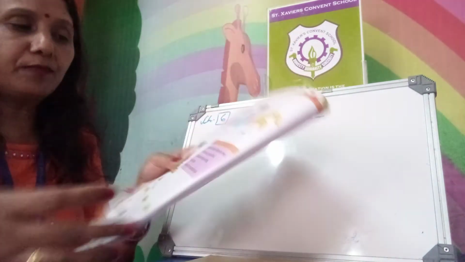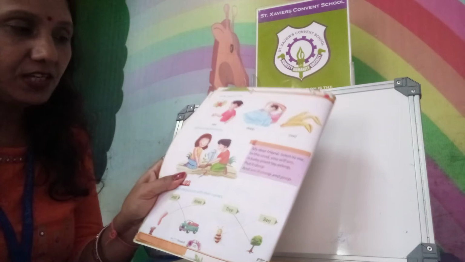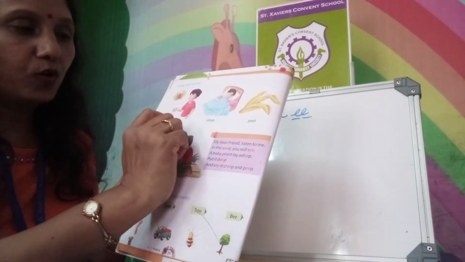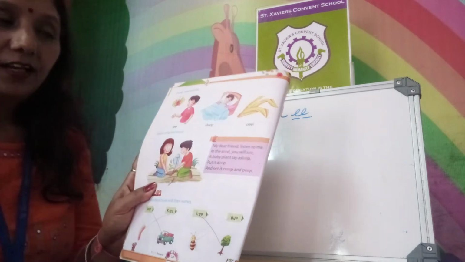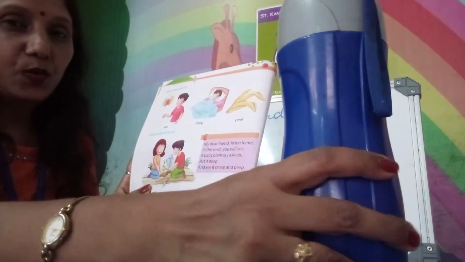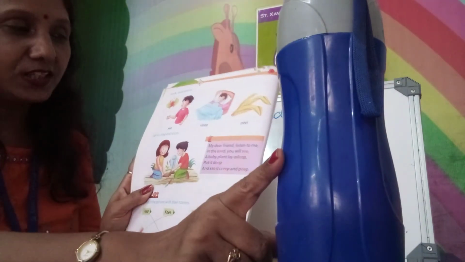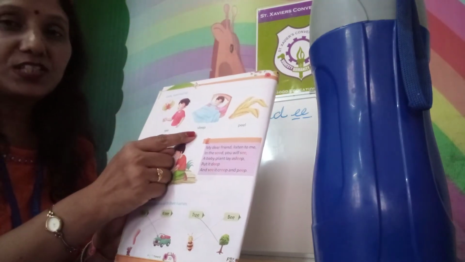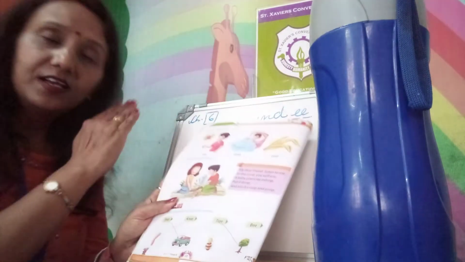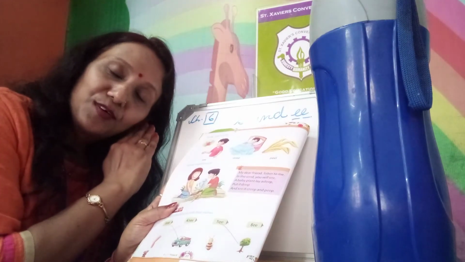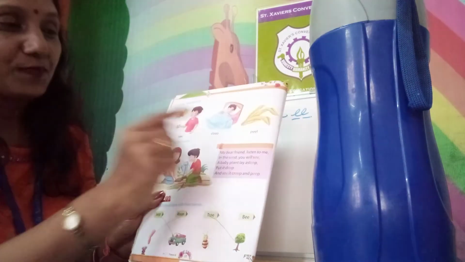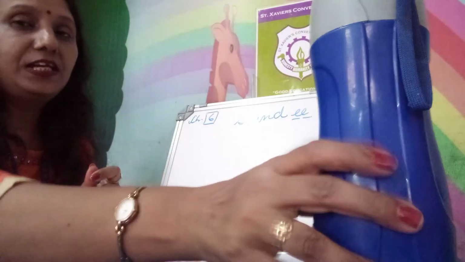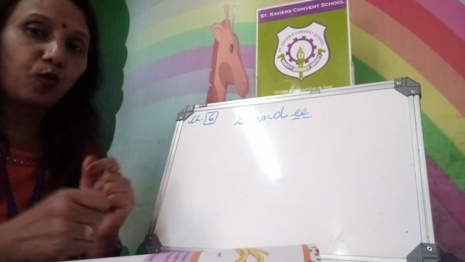Here, turn to page number 20. Here you see some exercises to do. See. Word S-E-E. Now, what do you see? You see this bottle. See your bottle. This child is seeing what? Butterfly. Now sleep. S-L-E-E-P. Sleep. Now get up. Peel. Peel the skin of a banana. Peel the skin of a mango.